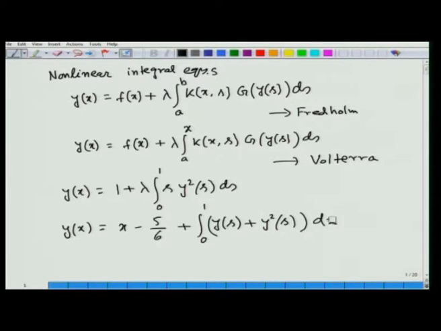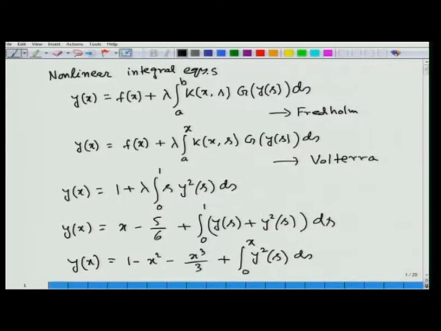This is a Fredholm type integral equation, and one Volterra type nonlinear integral equation is y(x) = 1 - x^2 - x^3/3 + integral 0 to x y^2(s) ds.